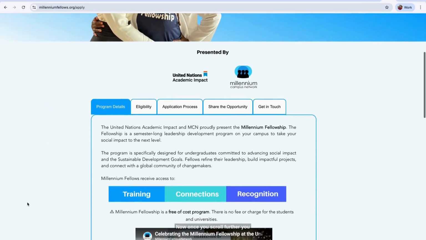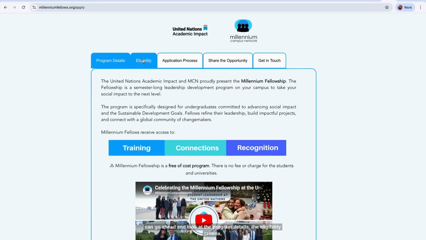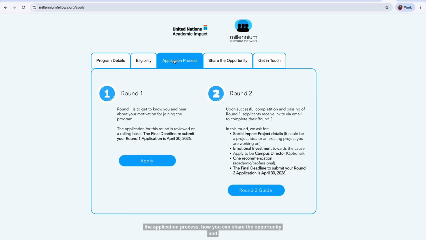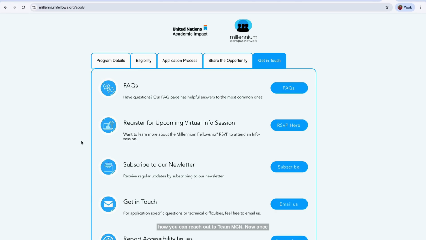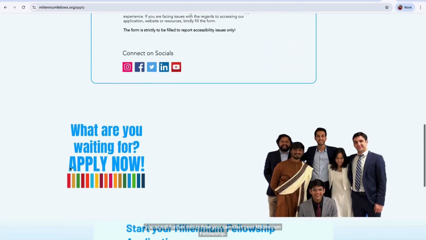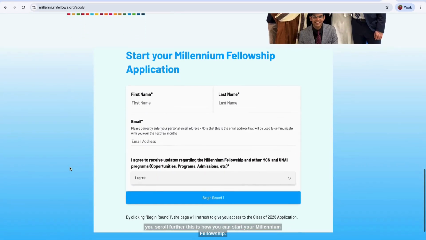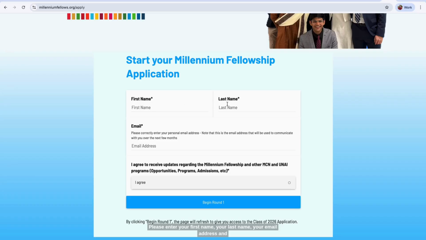Now, once you scroll further, you can go ahead and look at the program details, the eligibility criteria, the application process, how you can share the opportunity, and how you can reach out to Team MCN. Now, once you scroll further, this is how you can start your Millennium Fellowship. Please enter your first name, your last name, your email address, and just click on this agree button right here to receive updates regarding the Millennium Fellowship or other MCN and UNAI programs, including any opportunities related to programs, admissions, etc. Once you click on this, you will officially start your Class of 2026 application.